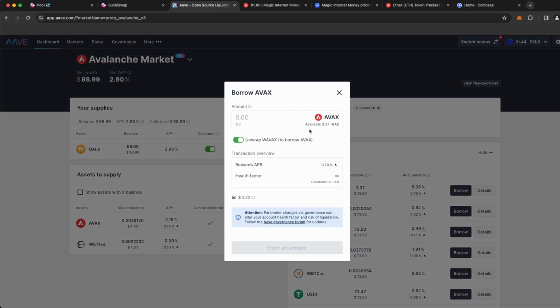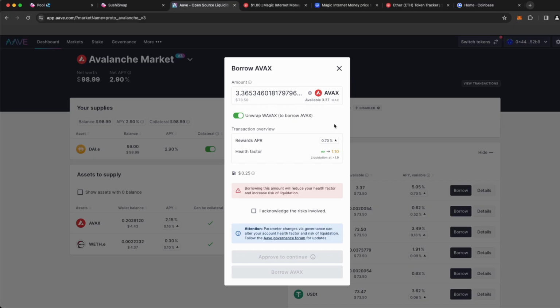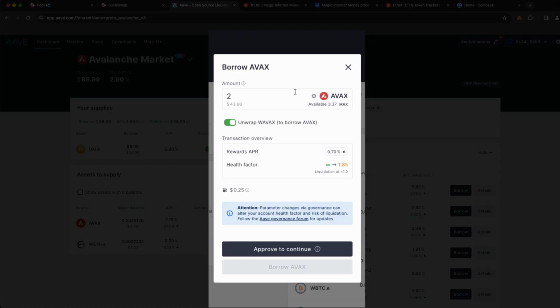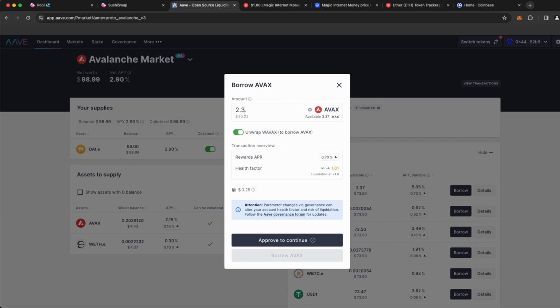So I'm going to go ahead and borrow this AVAX. Now, I don't necessarily want to borrow the max because that will put me really close to the liquidation threshold. So again, I'm going to try to reduce this. Maybe I'll buy 2 AVAX, which has a US value of $43. I'm going to get a little bit more though, actually. So let's get closer to $50. So I'm going to go ahead and acquire this, and we're going to borrow the AVAX. Network fees are very low again on Avalanche, so this is nice.